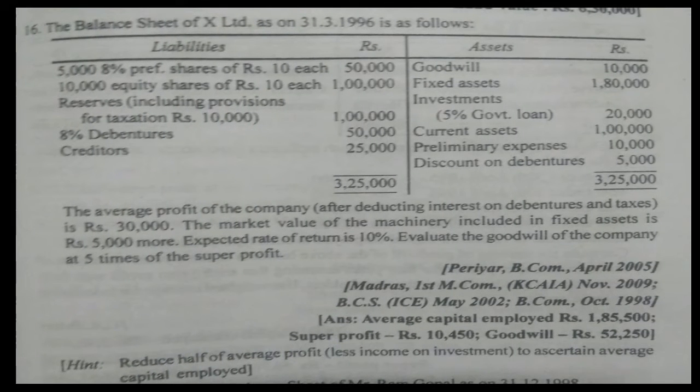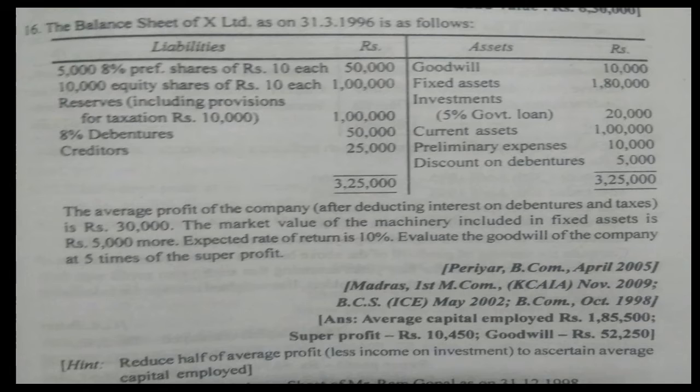So now the balance sheet. You are given a balance sheet where I have details of the balance sheet of X Limited. Then the paragraph says the average profit of the company after deducting interest on debentures and tax, which means the interest on debentures and tax have already been deducted.